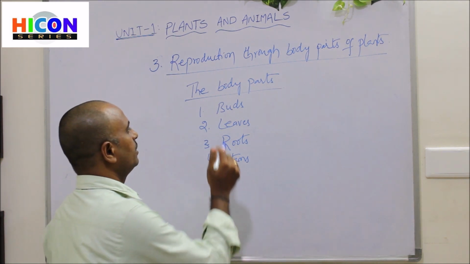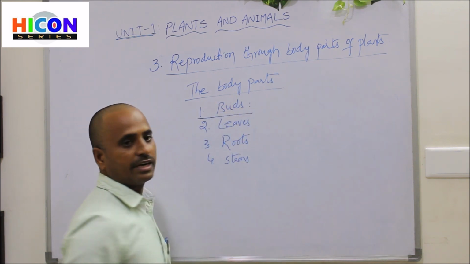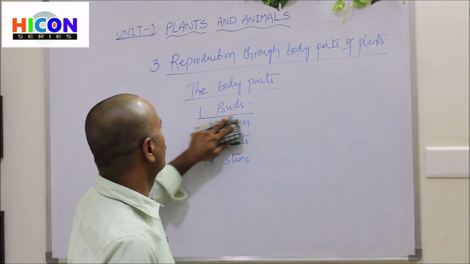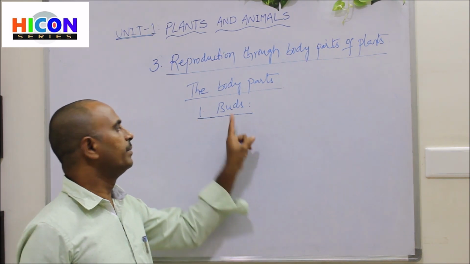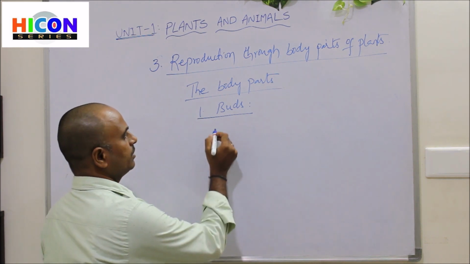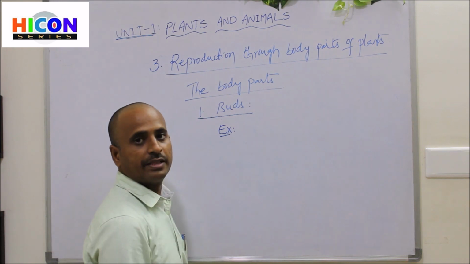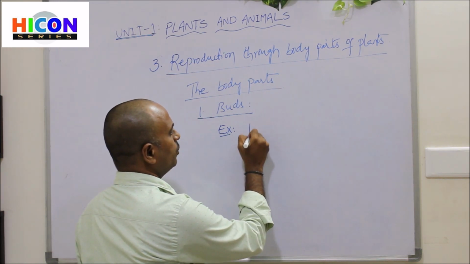So first of all, let us discuss the plants which reproduce new plants from their buds. The first example is potato.